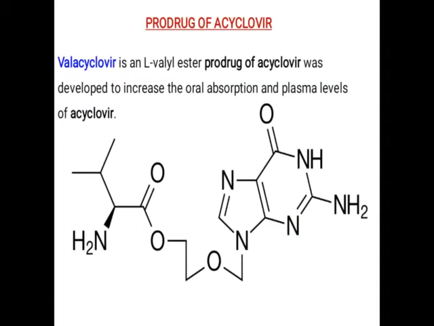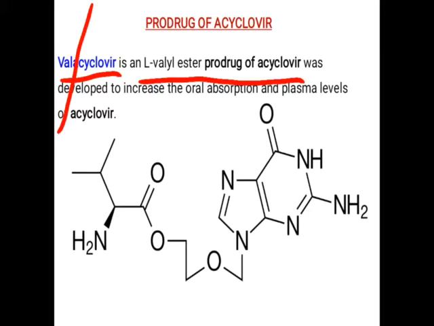So there is one prodrug of acyclovir. That prodrug is called valacyclovir. As the name indicates, val-acyclovir: the left hand side part of acyclovir is the val. Val indicates the amino acid valine. So valacyclovir is the L-valyl ester product of acyclovir.